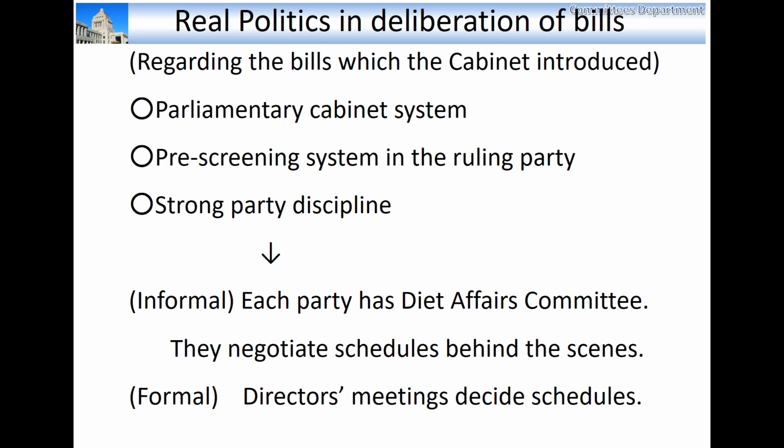You have to keep in mind that there may be both formal and informal negotiations in real politics, and sometimes it is difficult to see the informal process.